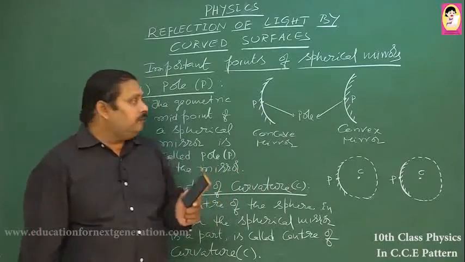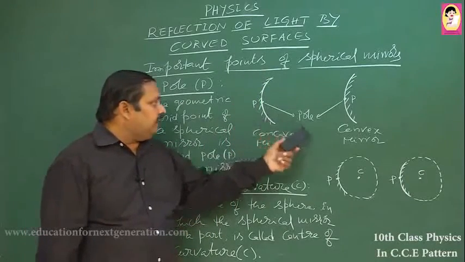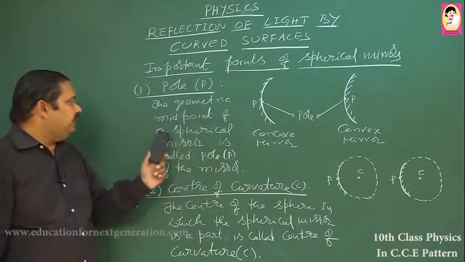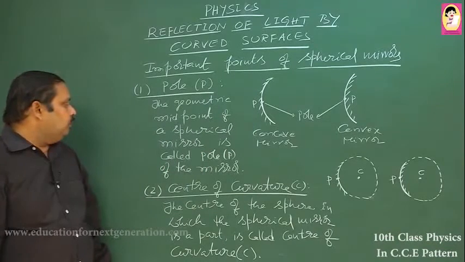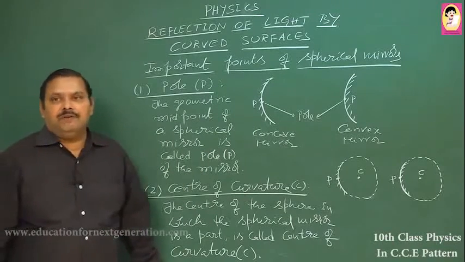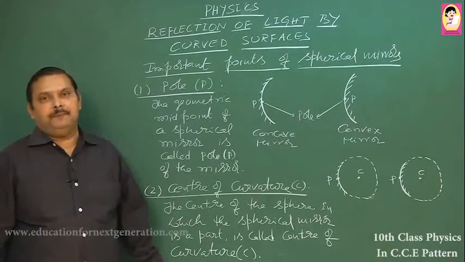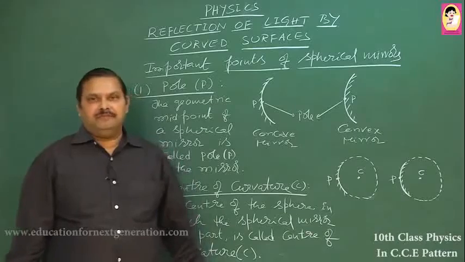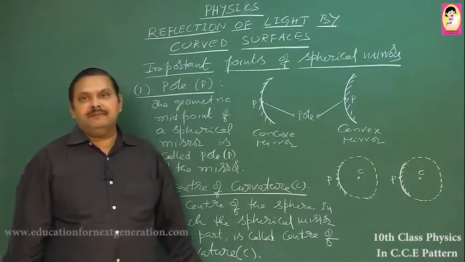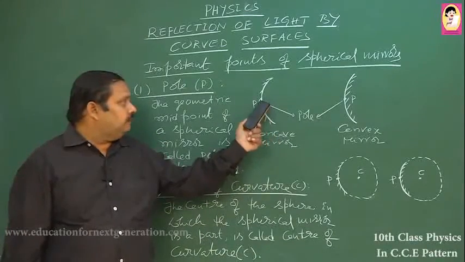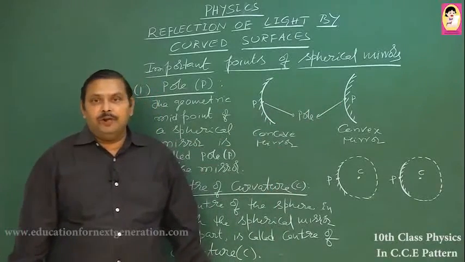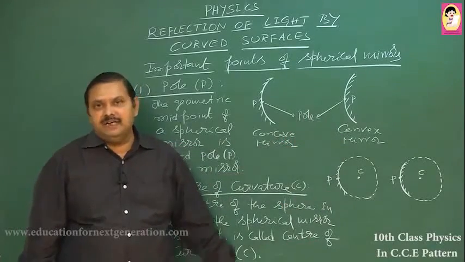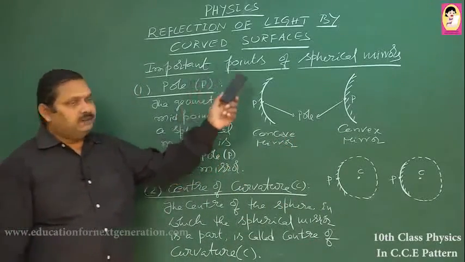The geometric midpoint of a spherical mirror is called its pole, and it is denoted by the symbol P. It may be a concave mirror or a convex mirror. In this diagram P denotes the pole of the concave mirror as well as the convex mirror, and this is the first point related to spherical mirrors.